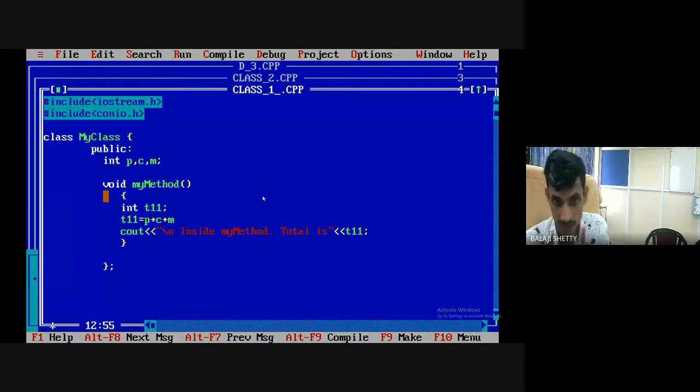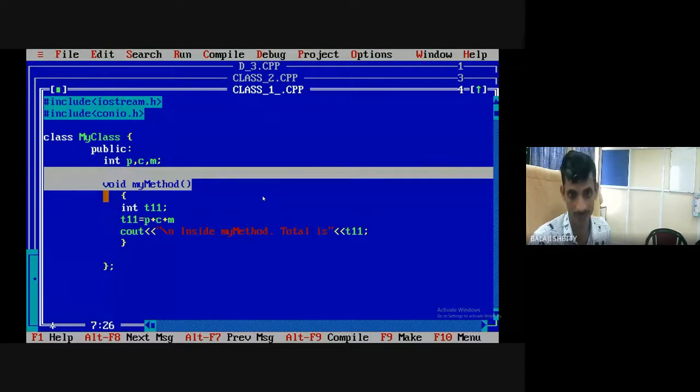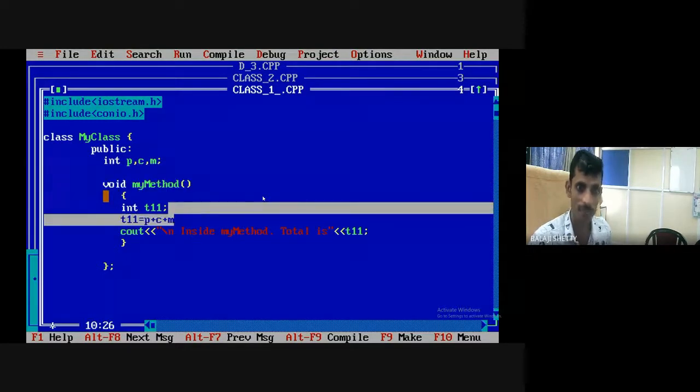See, physics, chemistry, mathematics, all are public. So public data members are directly accessible in a public member function. Directly, no need to pass the parameter. Again, I repeat, here we are not passing any parameter because public data members are directly accessible in a public member function. That's why physics, chemistry, mathematics are directly accessible. Here I get the total, here I get the average.